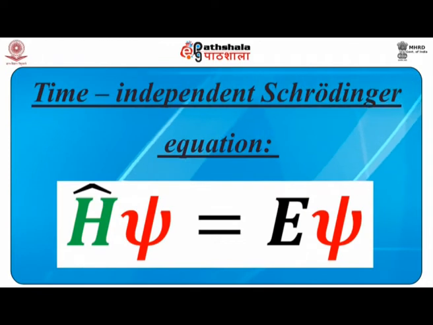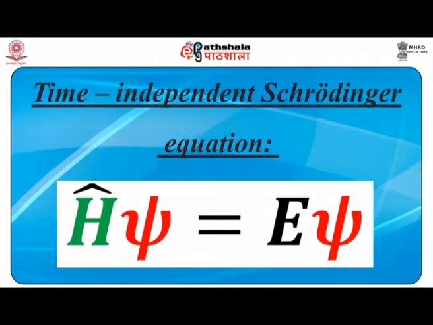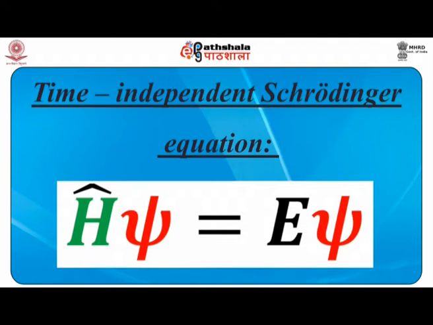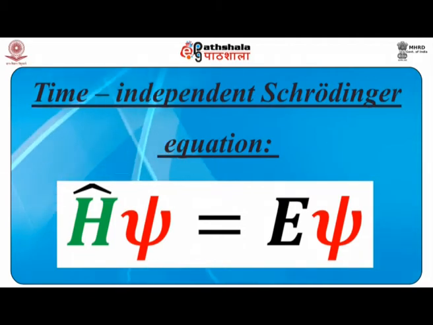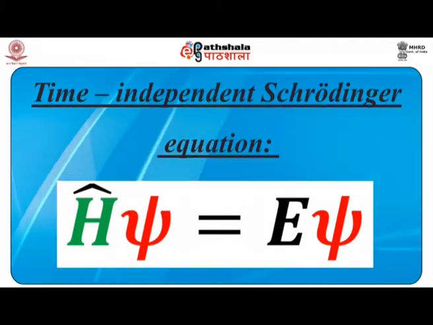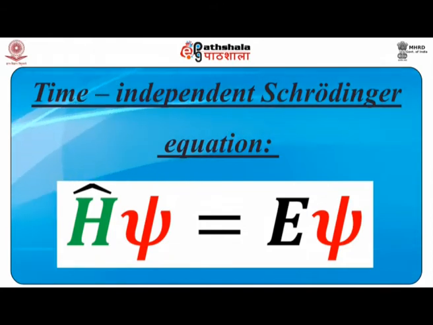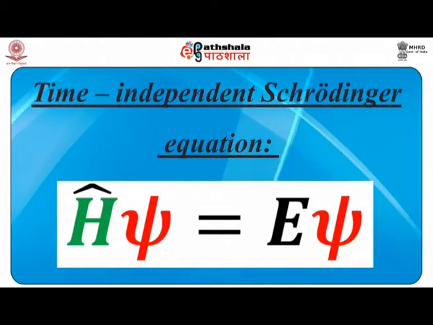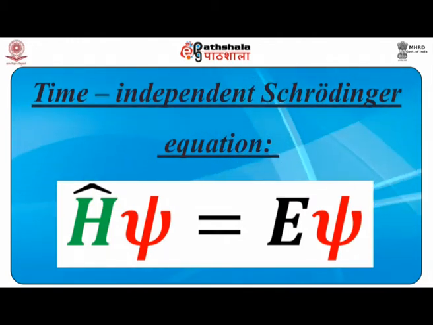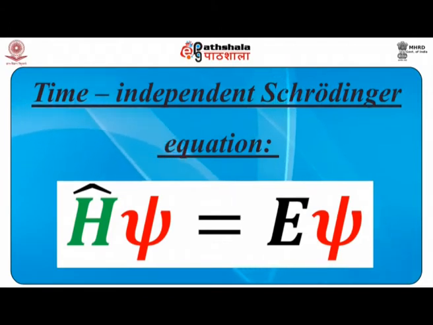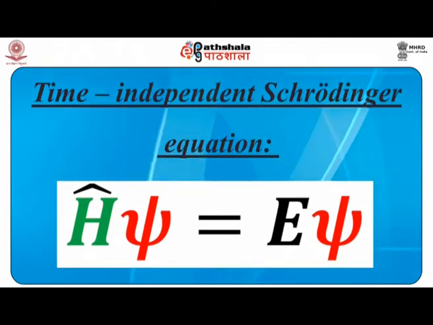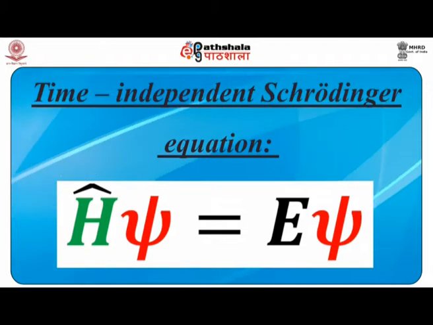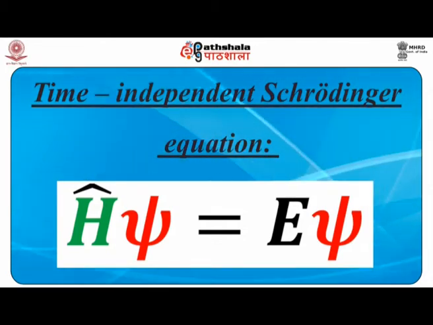So according to this time independent Schrodinger equation, as you can see, when H cap operates on psi, it gives E psi. Now H cap is the operator. What is an operator? An operator is basically a function which operates on something which follows it. In this case, you can see that H cap, or Hamiltonian, is operating on psi, and when it operates on psi, it gives back psi along with E, which is the total energy of the system.